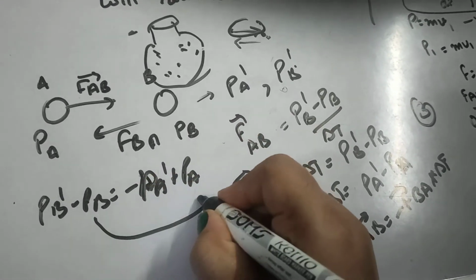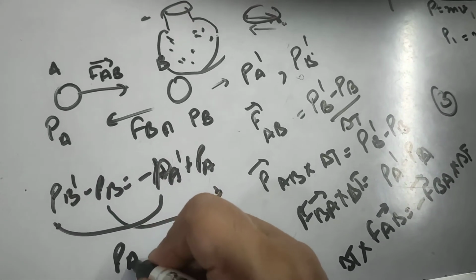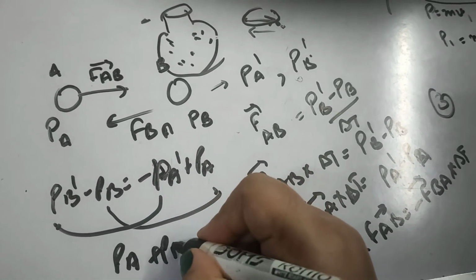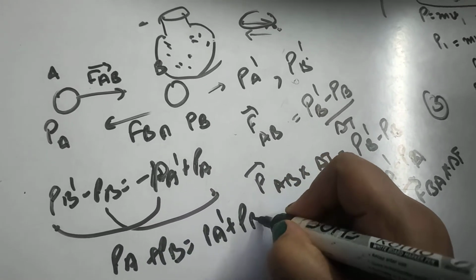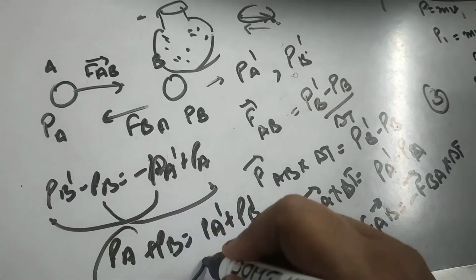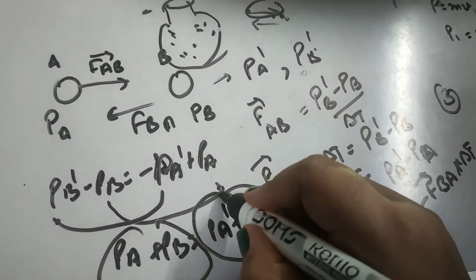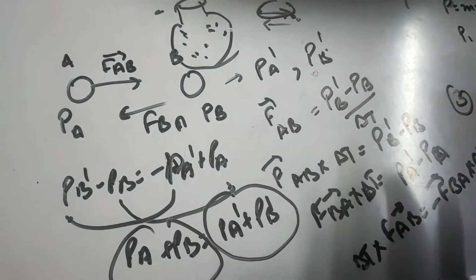So PB is taken to that side and PA dash to this side, and that will become PA plus PB is equal to PA dash plus PB dash. It means initial momentum is equal to final momentum. Hence momentum is conserved. Hence proved.